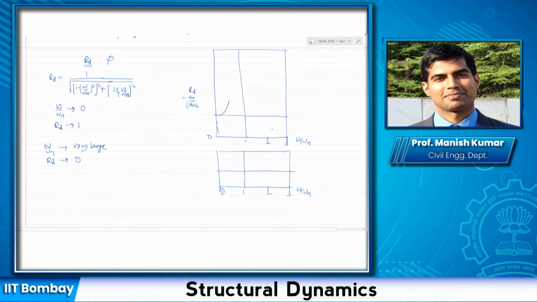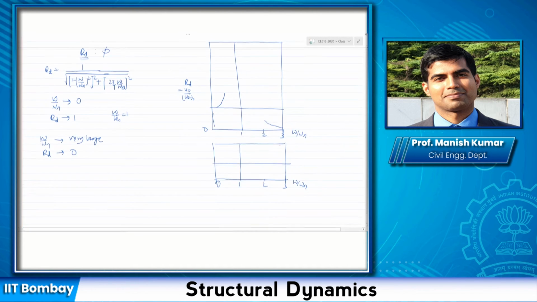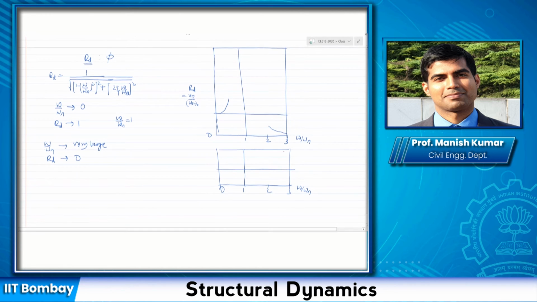So it approaches 0 somewhere here. The third point to consider is when omega by omega n is equal to 1. Now for the undamped case, we saw that RD was becoming unbounded. I should not say equal to infinity, it was approaching a very large number.